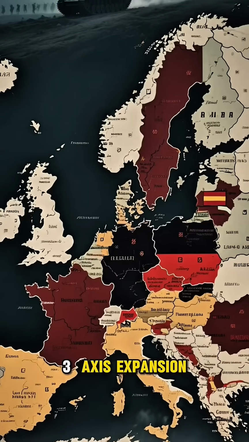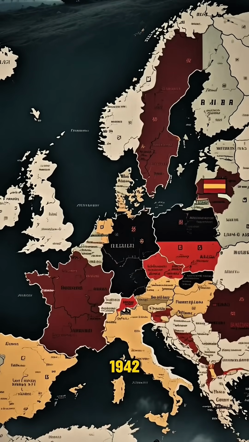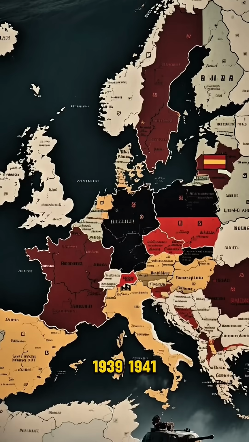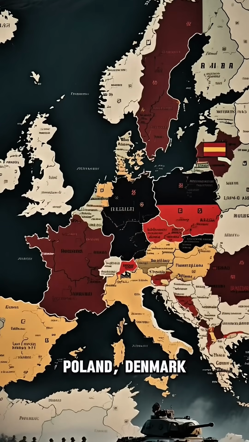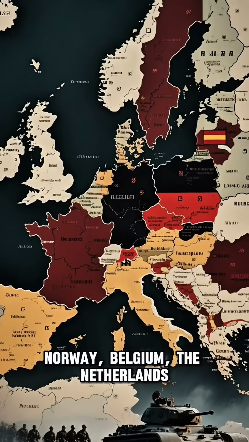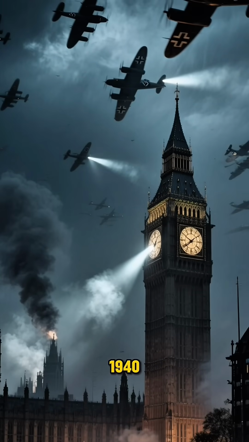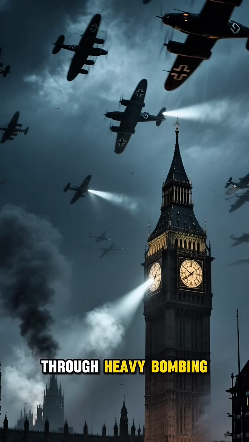3. Axis expansion, 1939 to 1942. A. German victories in Europe. From 1939 to 1941, Germany conquered or controlled Poland, Denmark, Norway, Belgium, the Netherlands, Luxembourg, France. B. Battle of Britain, 1940. Germany attempted to control British skies through heavy bombing.